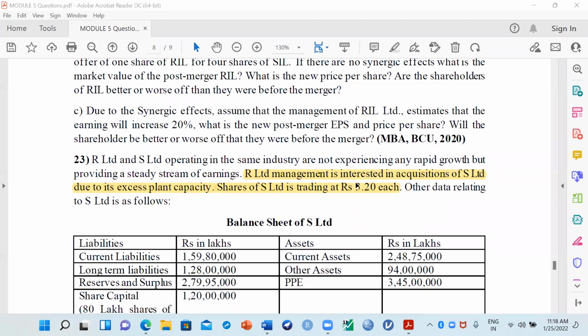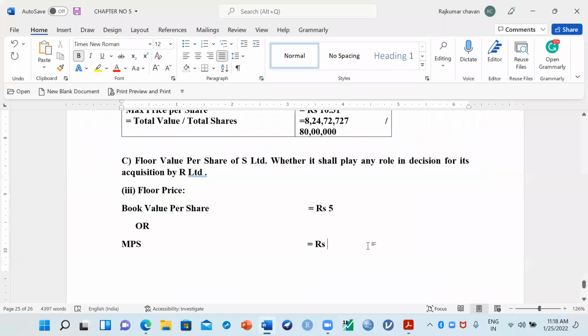Can you put your answer in the chat? Can you see the market price? Say yes or no. Yes, sir. So we got to know the market price of this company. These shares are currently trading at a market price of 3.20, right?